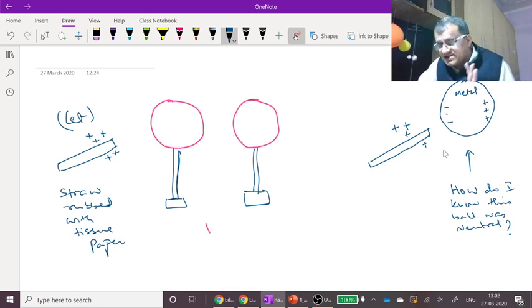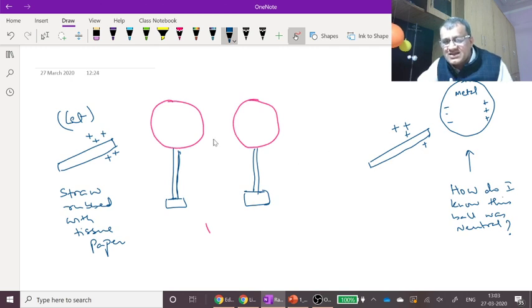Now, suppose this rod touches this ball. In that case, this ball will share these positive charges. Some of these positive charges will come on this ball, and that will mean that this ball becomes positively charged. We'll come to that point. How can you charge one ball and how can you keep it charged? That we will come to. We'll use earthing and we'll come to this.